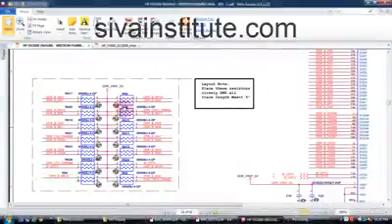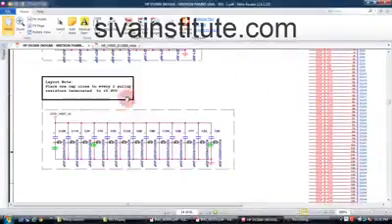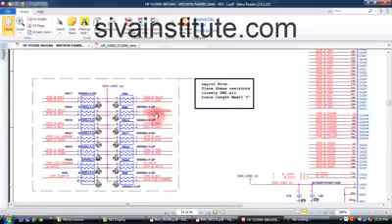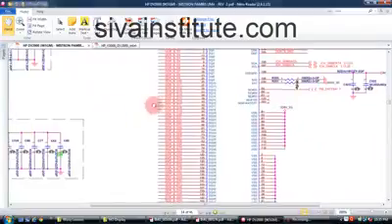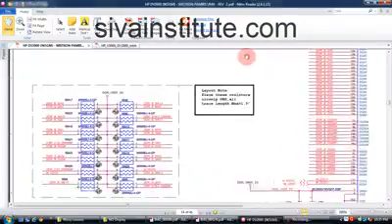These are the termination supply resistors. This voltage, 0.9 volts. You should check here. This voltage is okay. This 1.8 volts is also okay. You should check here at the DIMM slots.